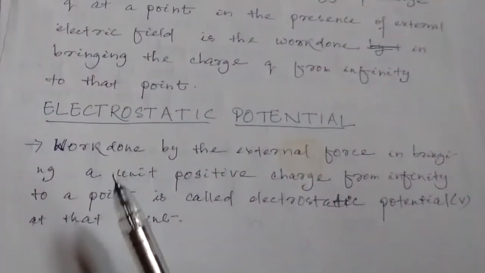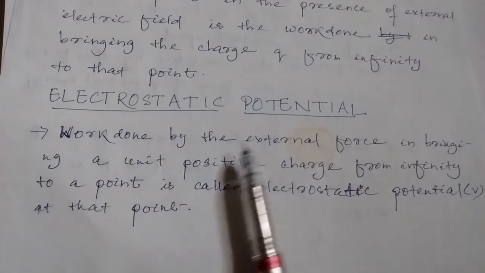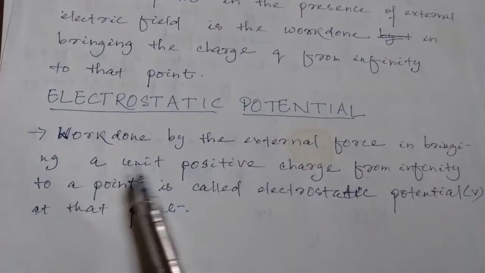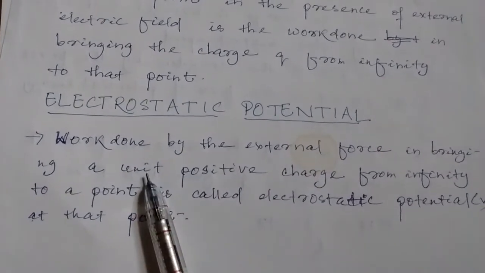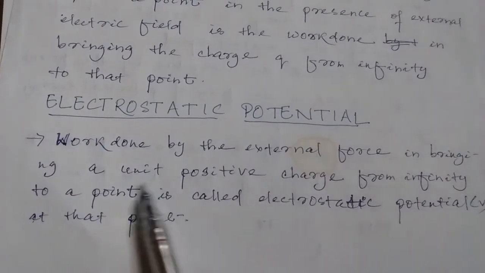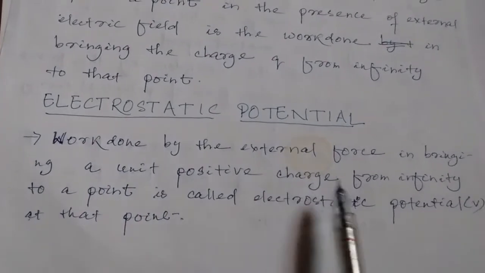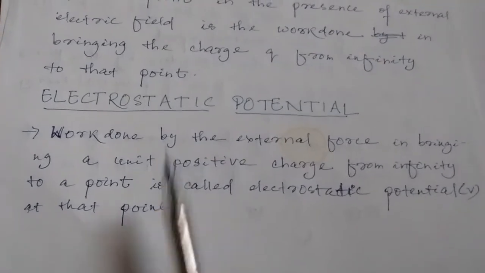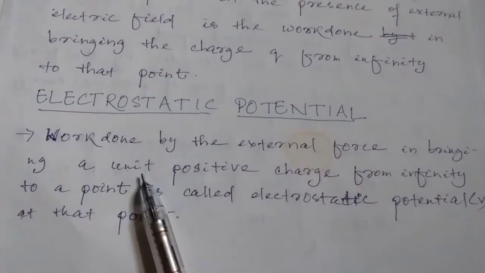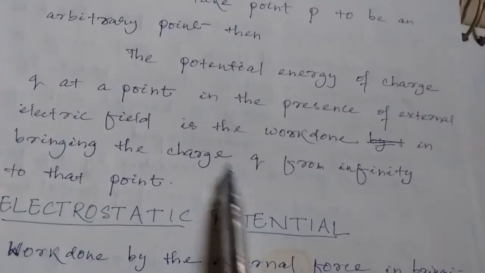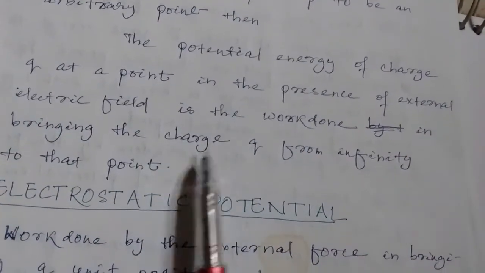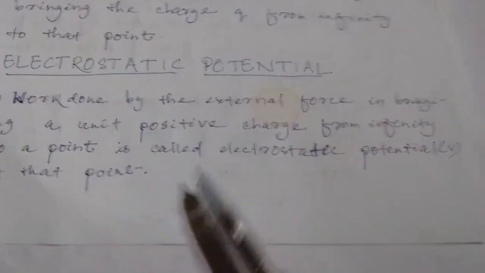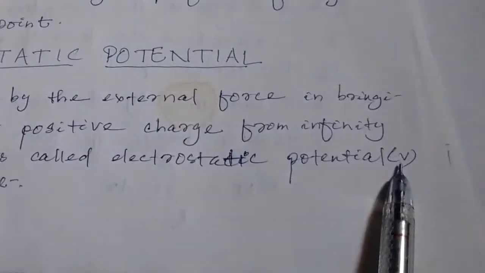Now come to the real definition. Work done by the external force in bringing a unit positive charge. In that case it was any positive charge, that is small q, but in this case it is a unit positive charge from infinity to a point is called electrostatic potential at that point. Every other thing is same, only difference is unit positive charge. Here is any charge, okay, any charge q. So electric potential is denoted by V. Okay. Now we shall find out its expression.